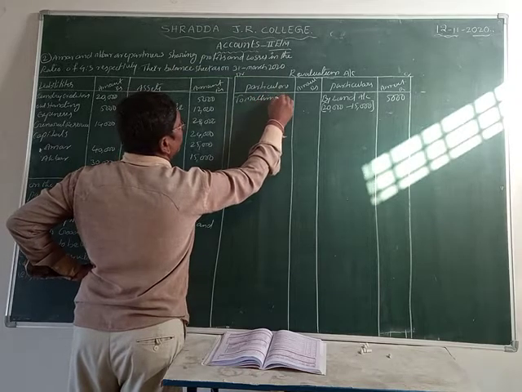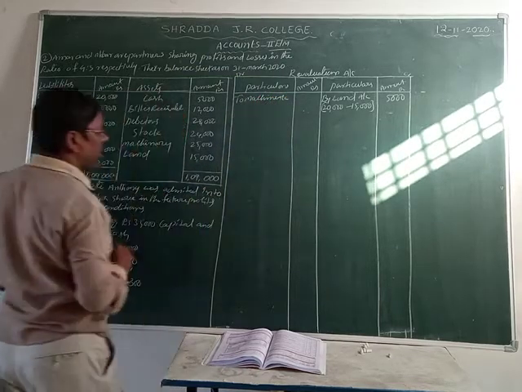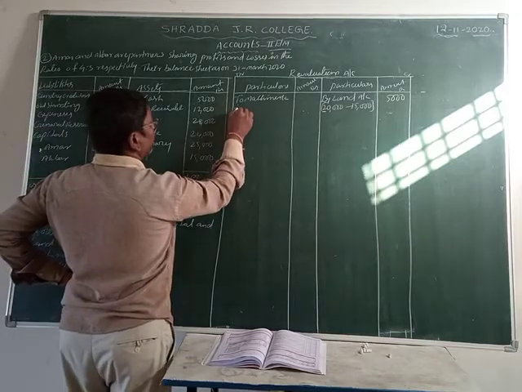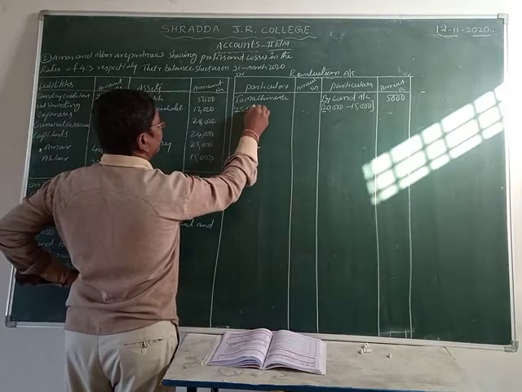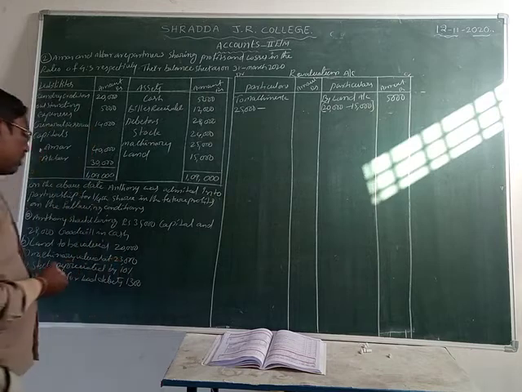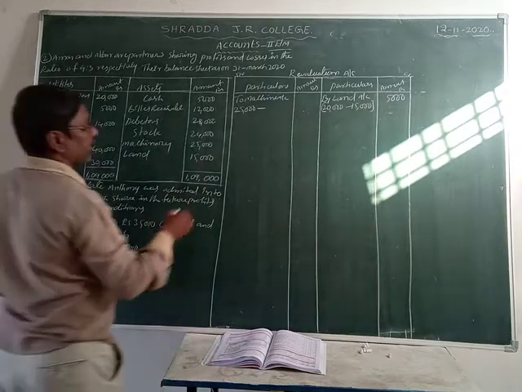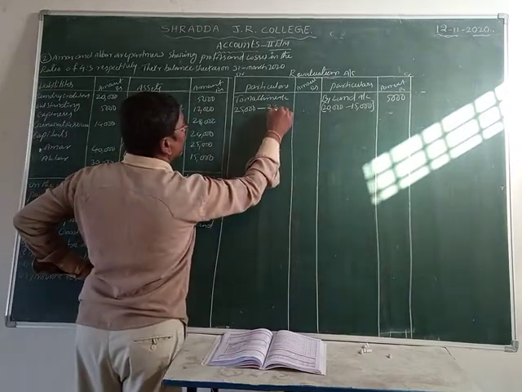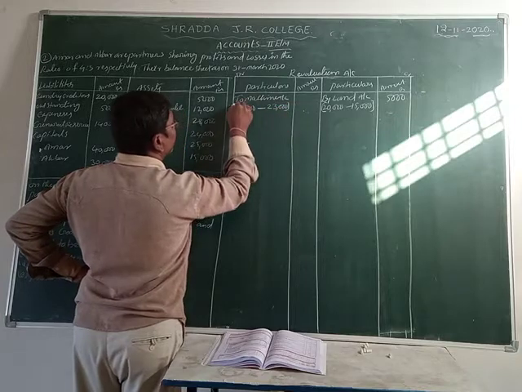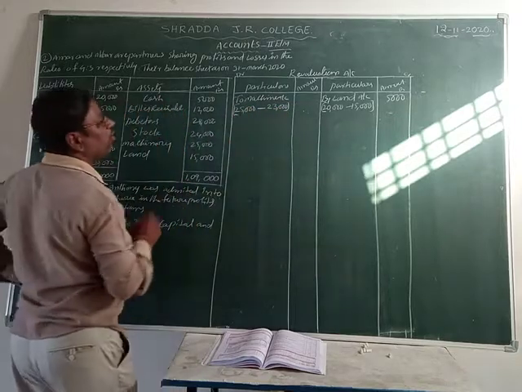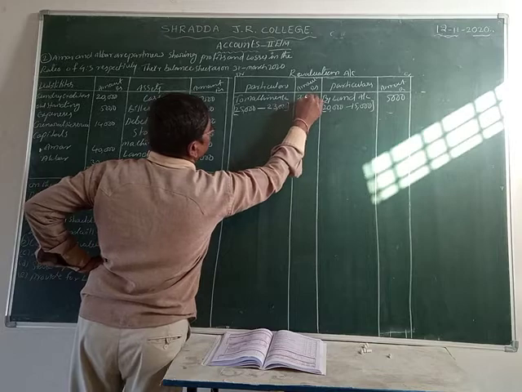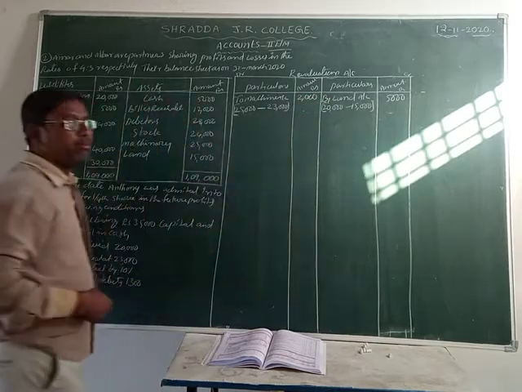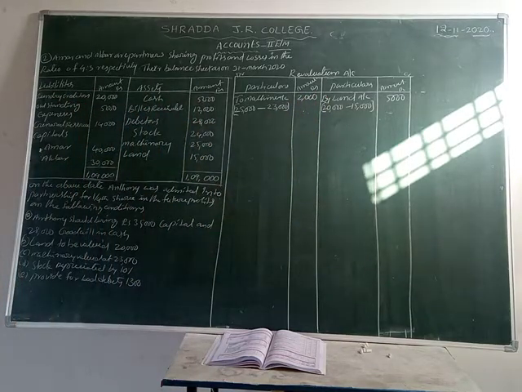To machinery account. What is the previous value? 25,000 rupees is the previous value. Present value is how much? 23,000. Present value is 23,000. Remaining, what is the difference here? 2,000. 2,000 rupees is a loss of the machinery. The 2,000 value is deducted from machinery, isn't it?